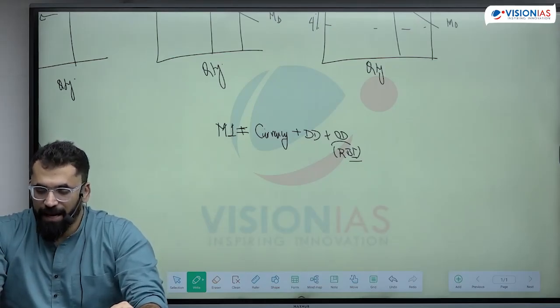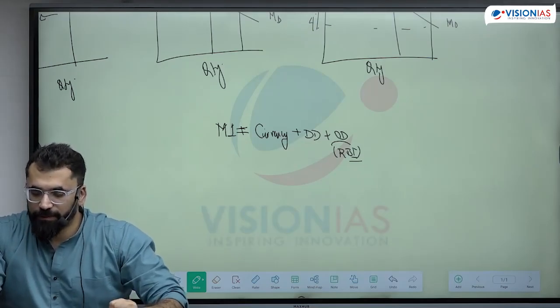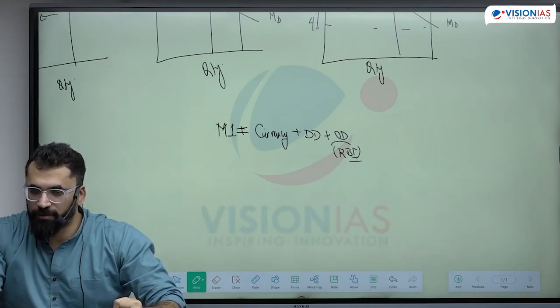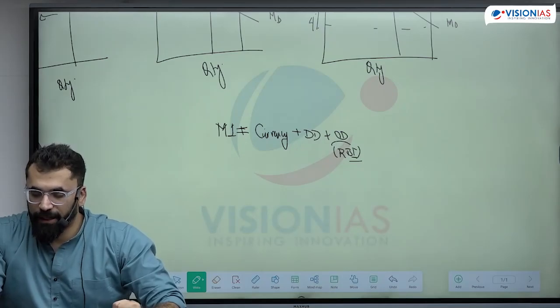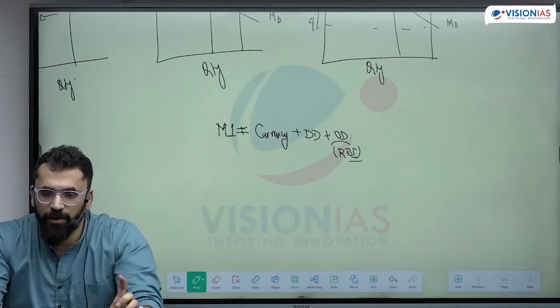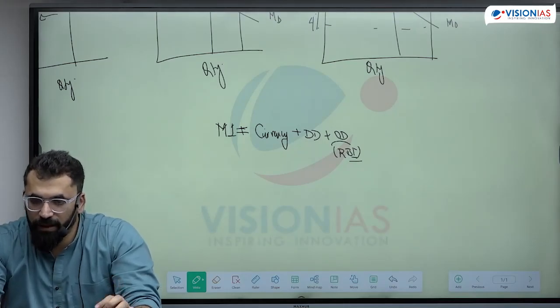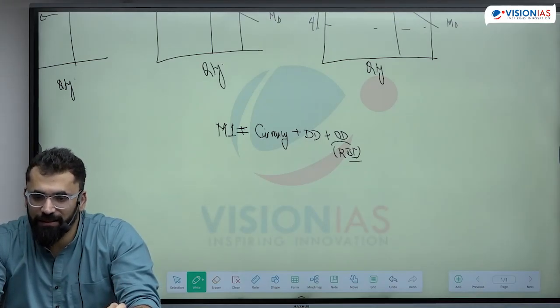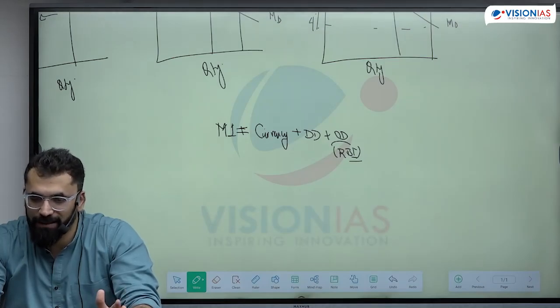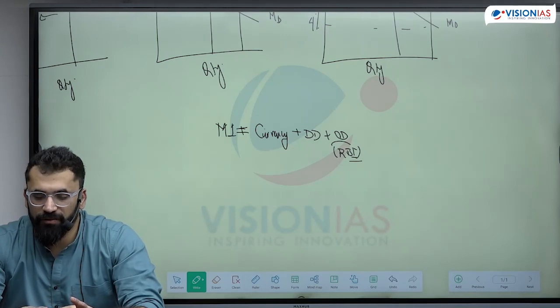M3 is M1 plus time deposits of banks. Time deposits of banks are less liquid as compared to demand deposits. In bracket write down, time deposits of banks are less liquid as compared to demand deposits. M3 is also referred to as broad money.